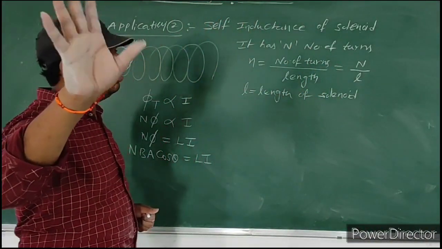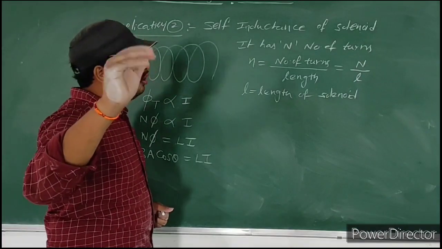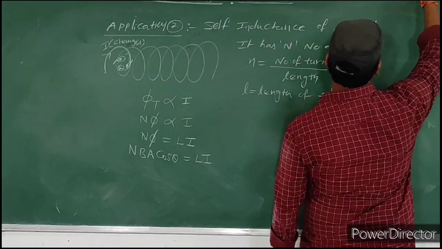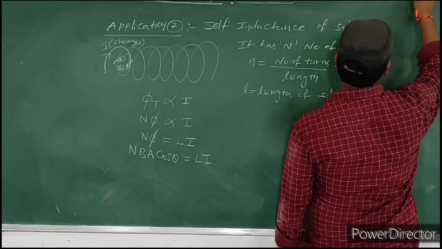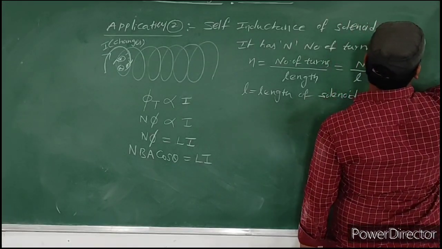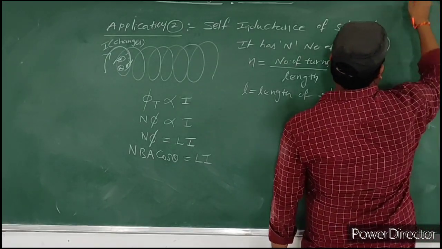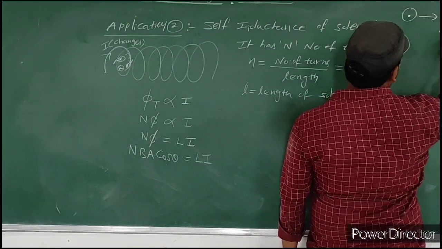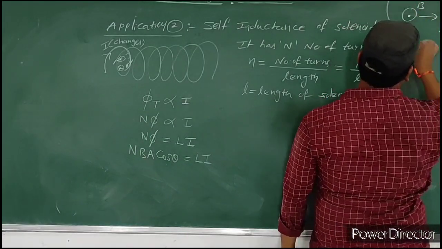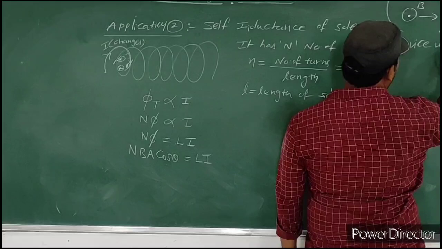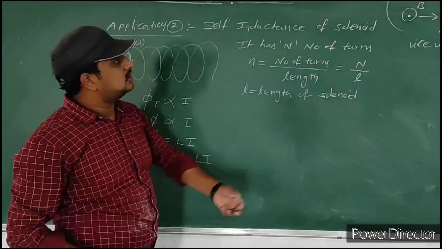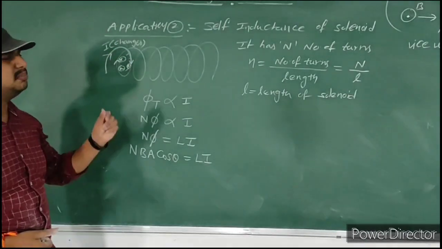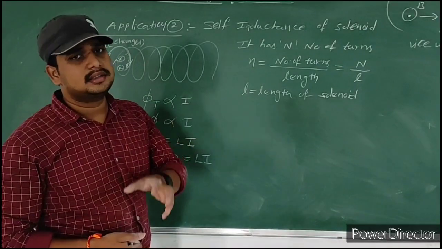Without applying the right hand thumb rule, how to find the direction of magnetic field? Simple. If the magnetic field direction is into the face, then the current direction is clockwise. If the magnetic field direction is out of the face, then the current direction is anti-clockwise. Vice versa, if the electric current is clockwise, then the magnetic field is into the face. If the electric current is anti-clockwise, then the magnetic field is out of the face. Simple thing. How can we get this? By using the right hand thumb rule.